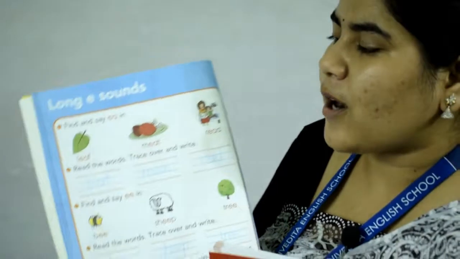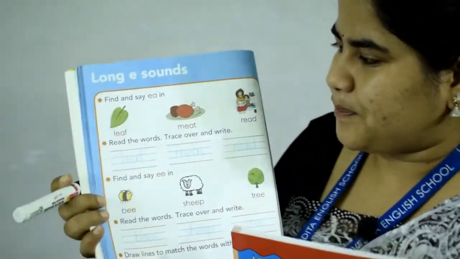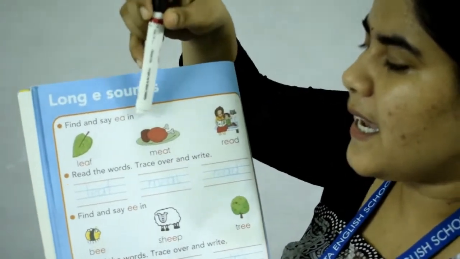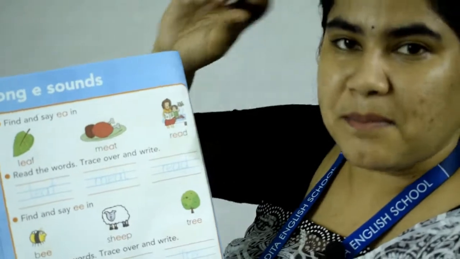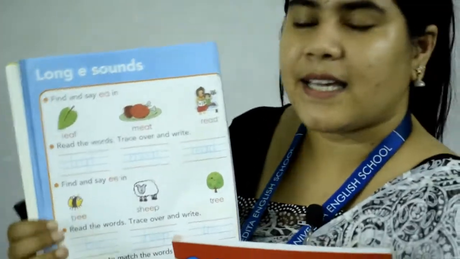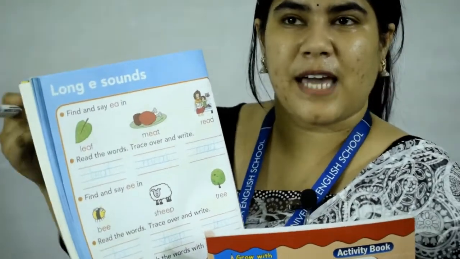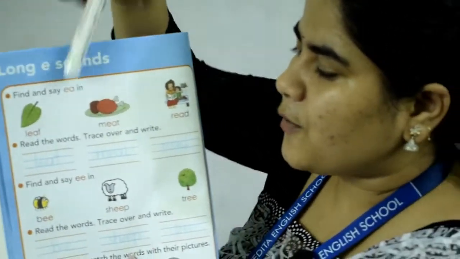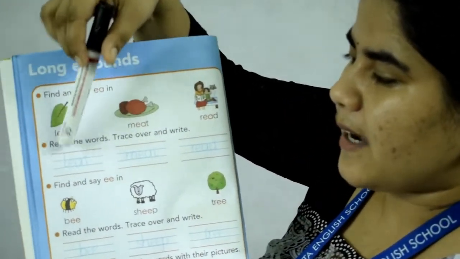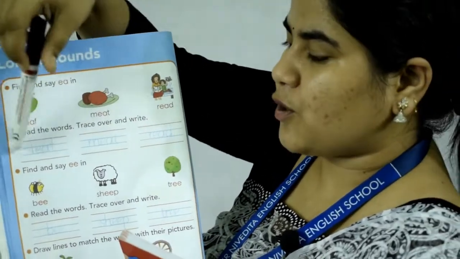Now it's long E sound. What comes after A? Vowel E. Find and say E-A in. L-E-A-F, leaf. M-E-A-T, meat. R-E-A-D, read. For short vowels we have done only 2 to 3 letter words, right? P-I-N, pin, N-E-T, net. So these all are long E sounds. Read the words, trace over and write. Again, leaf, meat, read. We have learned these, so you have to trace it.